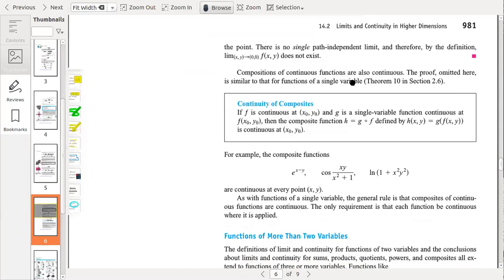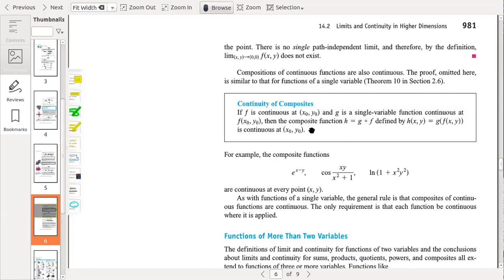Compositions of continuous functions are also continuous. This line has to be remembered: if two functions are continuous separately, then the combination and composition of these two functions will also be continuous. The proof, omitted here, is similar to that for functions of a single variable.